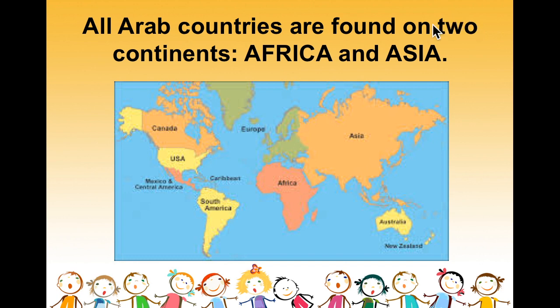2 continents only. They are found in Africa and they are found in Asia. Arab countries are found here and here. Not in Europe, not in America, not in Australia. On 2 continents only, in Africa and Asia. So, will you remember on which 2 continents we can find Arab countries? Africa and Asia.